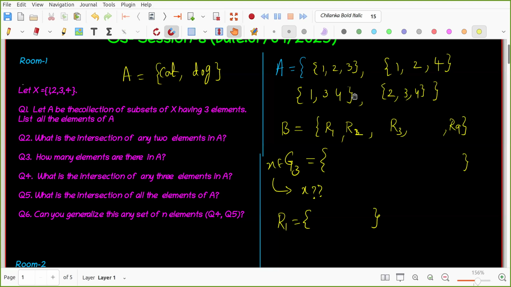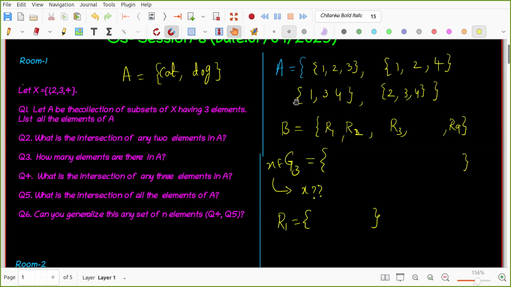So is it true for any two here? If I take any two, the intersection contains exactly two elements? Yes, it will be true. What if I take three elements here? Then we'll get a singleton set which will have only one element. What if I intersect all the four? Then we'll get a null set, because they have nothing in common. Empty set. Null set is the empty set; we are using the term empty set.